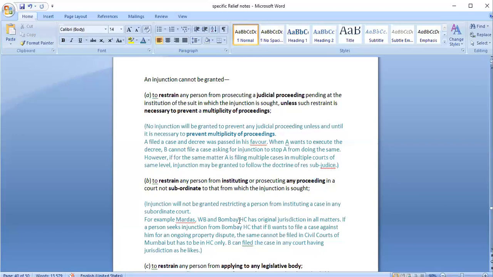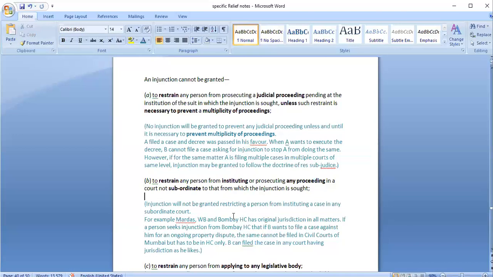He does not need to go to subordinate courts and then finally go to the High Court for appeal. So in such cases, a person cannot get an injunction order from the Bombay High Court that, for this particular dispute, the other party should not go to a subordinate court and file a case. Why would such an injunction not be granted? Because the person is free to go to whatever court he wants.